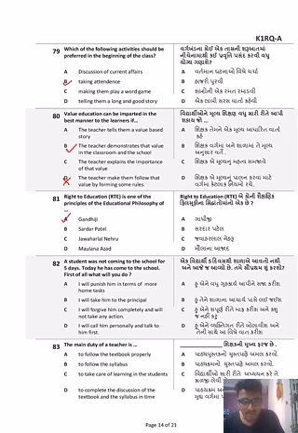A student was not coming to the school for 5 days. Today he has come to school. First of all, what will you do? I will punish him in terms of no home tasks. No, you cannot punish a student. I will take him to the principal. No, you should not take a student to the principal unless it is very required. I will forgive him completely and will not take any action. No, you cannot ignore someone if the student's absent for so long. I will call him personally and talk to him first. Yes, it is very important that you talk to your students, finding out the reasons why they were absent, what all help do they require after rejoining school.